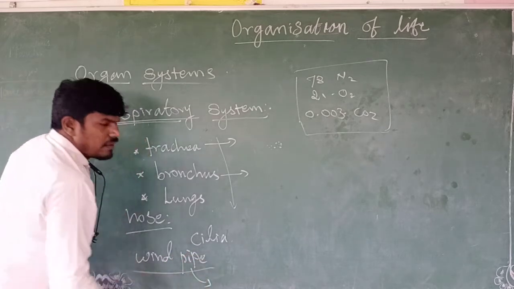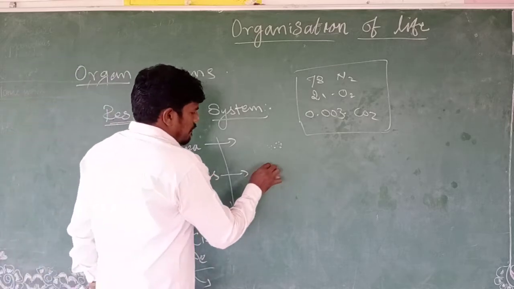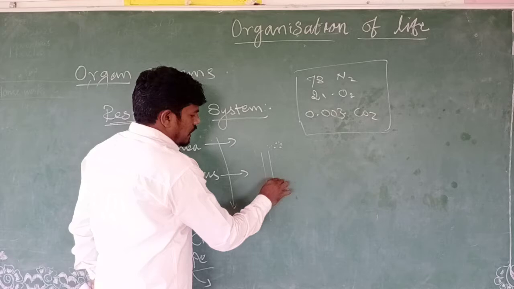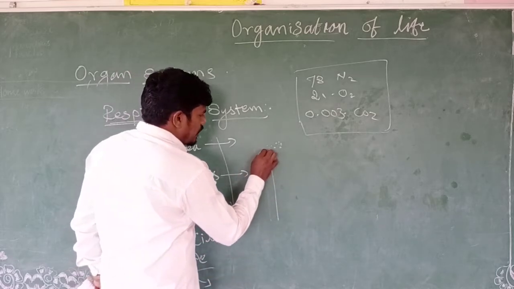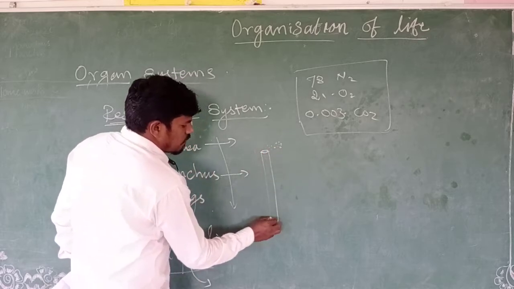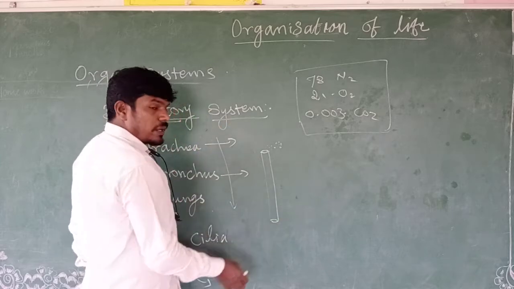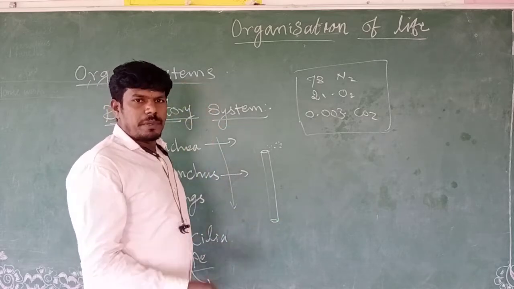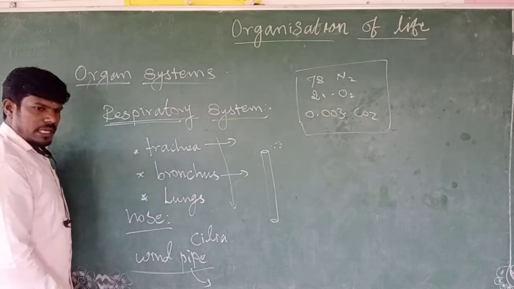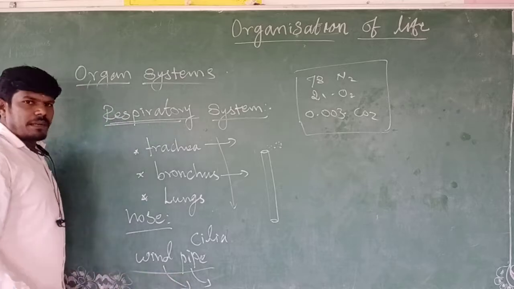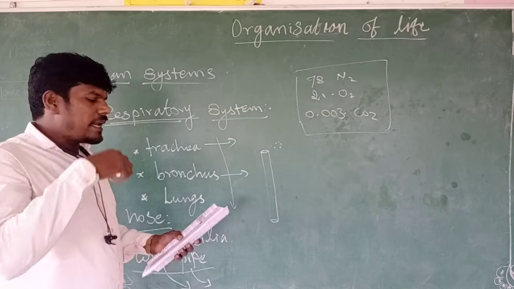What does pipe mean? You know a pipe is a hollow, tubular structure. Nowadays we use a garden pipe, a tube with a hole through it. When you look through that pipe, you can easily identify objects on the other side. It is a hollow space. That is called a pipe. This is the windpipe, so the wind travels that way. During the breathing process, the oxygen enters through it.